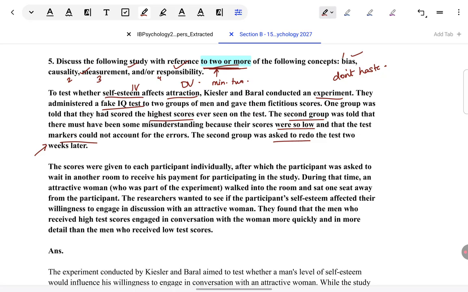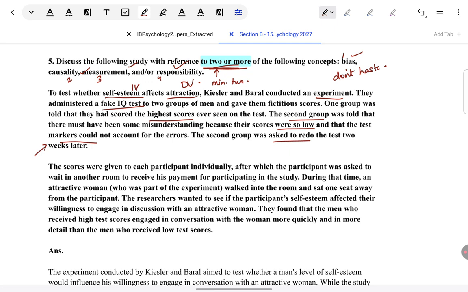Okay, let's read further. The scores were given to each participant individually, after which the participant was asked to wait in another room to receive his payment for participating in the study. During this time, an attractive woman who was part of the experiment walked into the room and sat one seat away from the participant. Okay, just one thing here. What do they mean part of the experiment? She's some sort of research assistant or confederate. That is what they are hinting.